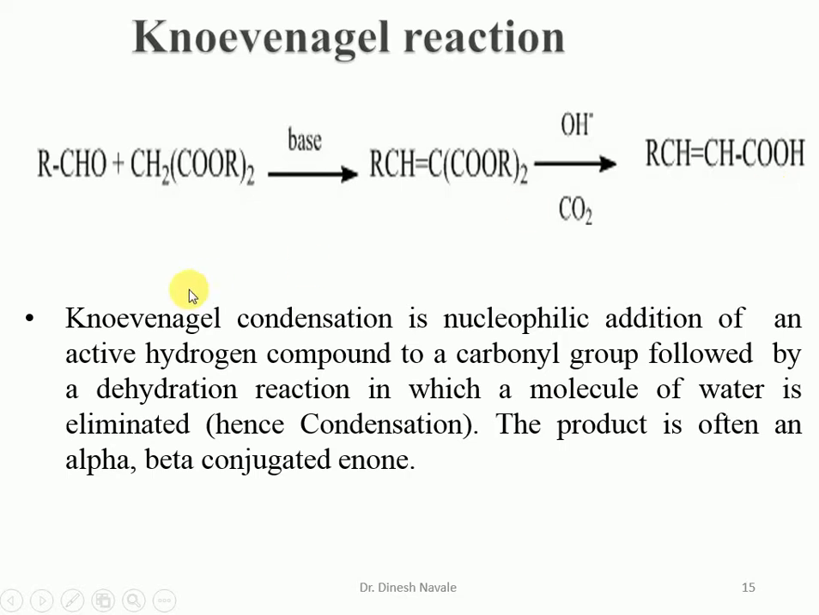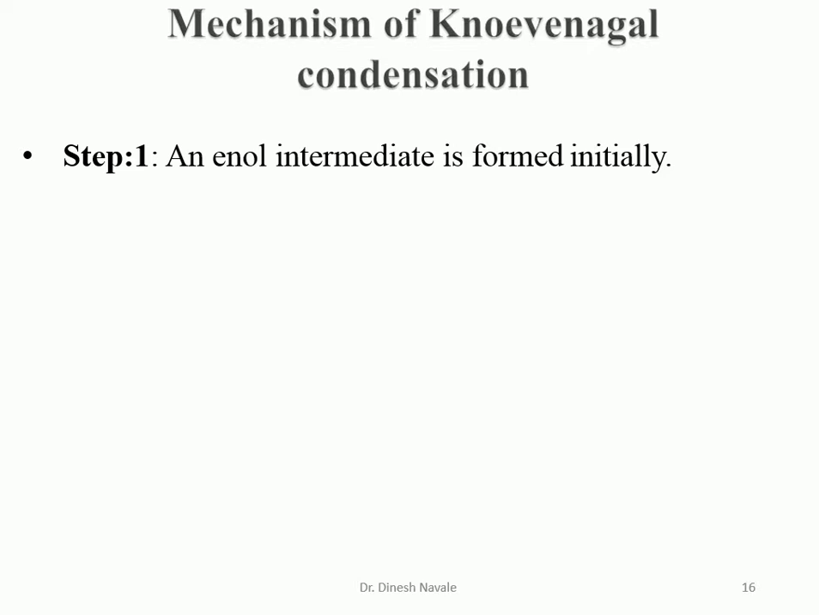So in simple language, Knoevenagel condensation is the nucleophilic addition of an active hydrogen compound to a carbonyl group like an aldehyde or ketone, followed by a dehydration reaction in which a molecule of water is eliminated. That's why this reaction is called the Knoevenagel condensation, and the product is often an alpha beta conjugated enone system.